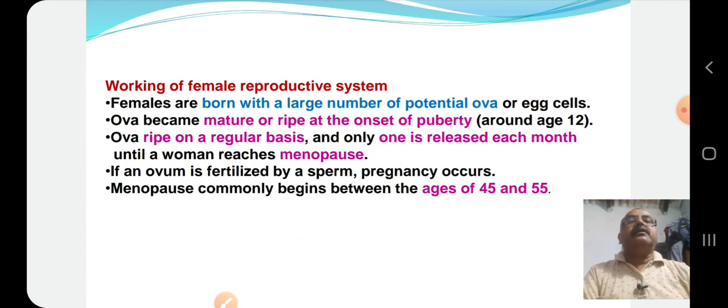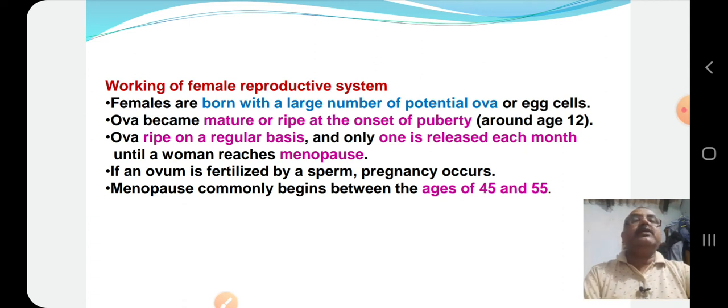Let us go to the working of the female reproductive system. Females are born with a large number of potential ova or egg cells. That means they have primordial follicles which transform into primary follicles. The ova become mature or ripe at the onset of puberty, that is around the age of 12 years.